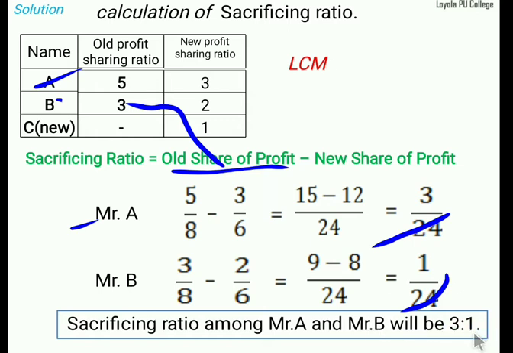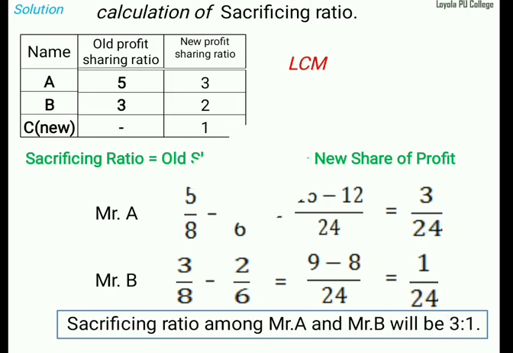For this there will be 6 marks, and it is an important one: calculation of sacrifice ratio. Once again I am telling the sacrifice ratio formula: old ratio minus new ratio. Old ratio of Mr. A 5 divided by 8 and new sharing ratio 3 divided by 6. Same type, Mr. B 3 divided by 8 minus 2 divided by 6. You should find out the LCM. LCM will be 24. Then we should convert into 24. Then you'll get 3 divided by 24 and 1 divided by 24. 24 and 24 is common. Then the sacrifice ratio is 3 is to 1. Clear?